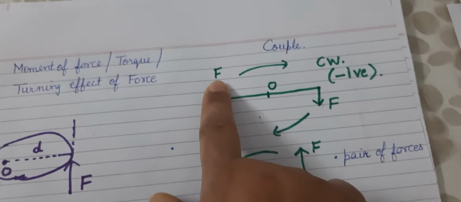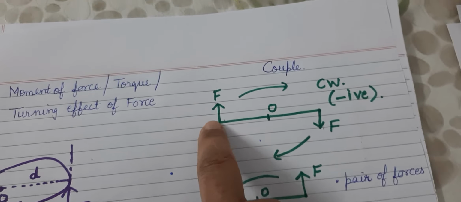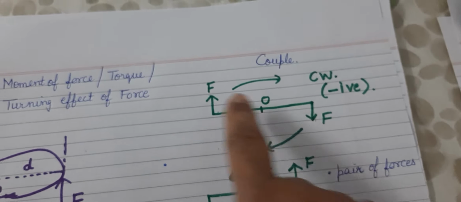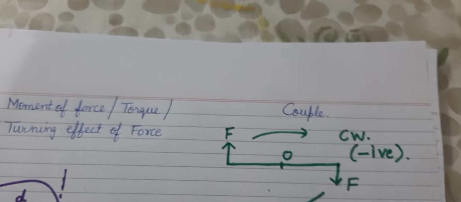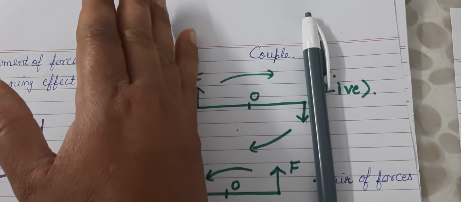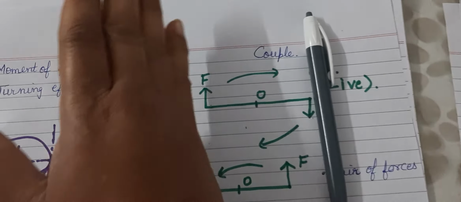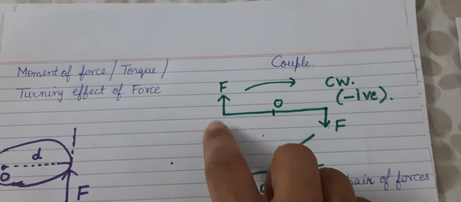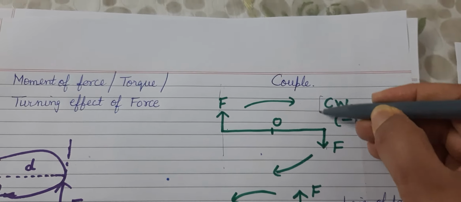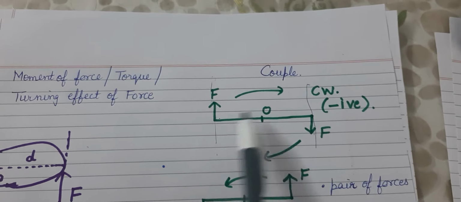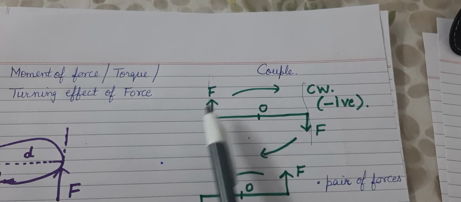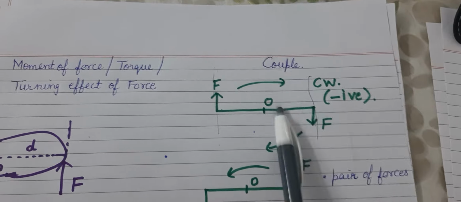It is two forces, two equal, opposite forces. Why opposite? You can see one is pointing in this direction and the other is pointing in the downward direction. So these are two equal, opposite, parallel forces. I put a pen here and this is my hand for the other one. These are parallel forces acting along different lines of action. For this force, the line of action is here, and for this force, the line of action is here. So two equal, opposite, parallel forces acting along different lines of action constitute a couple.